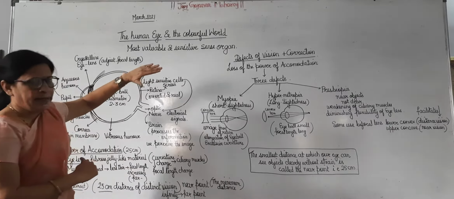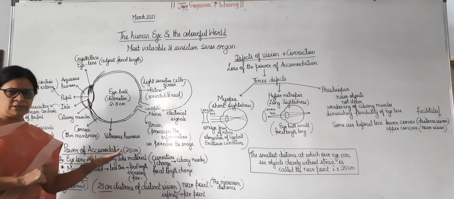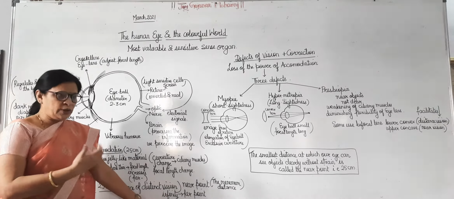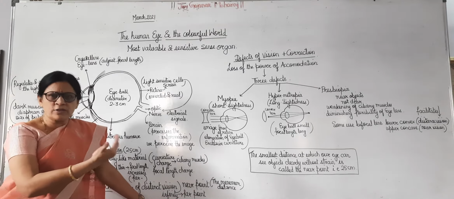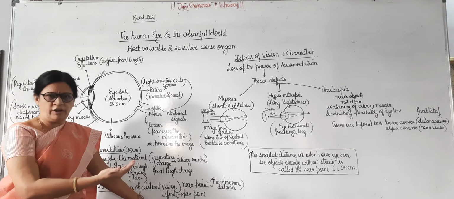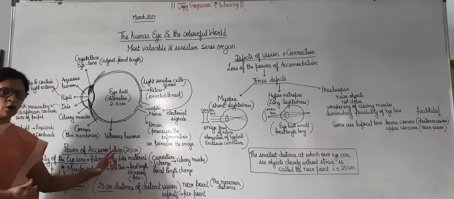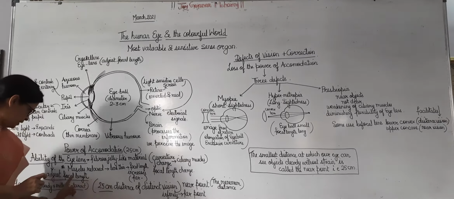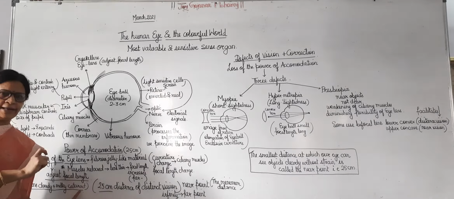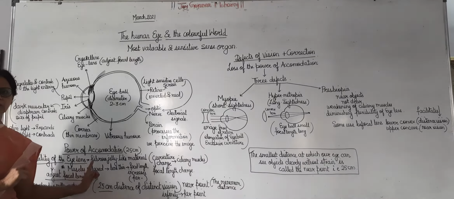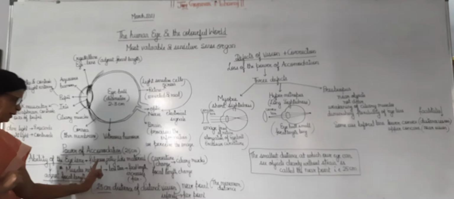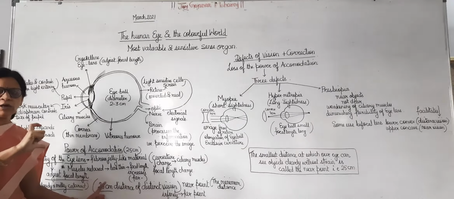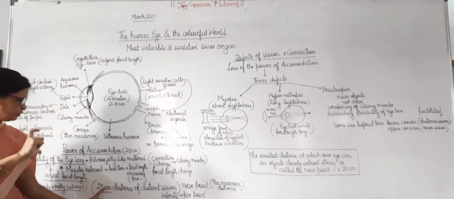Now this human eye has a power of accommodation, means the focal length adjusts itself in such a way that we can see nearby objects as well as objects which are far away very easily. This ability of the eye lens to adjust its focal length is known as the power of accommodation. This accommodation is because the ciliary muscles control the focal length of the lens.